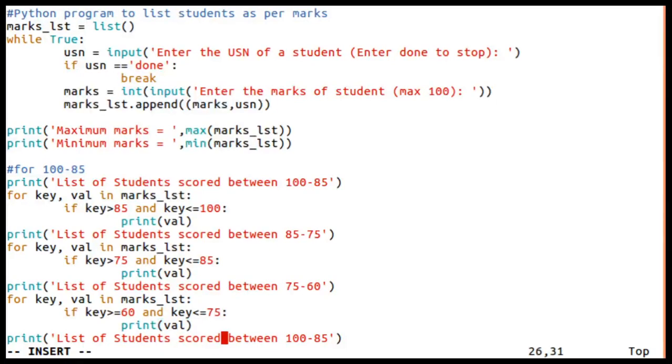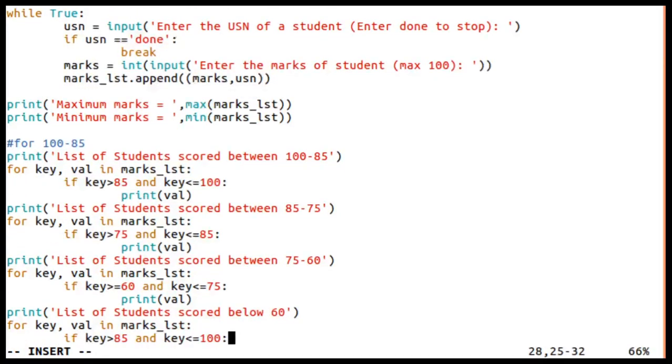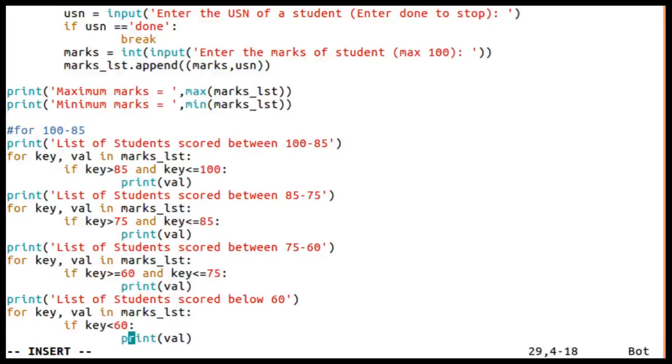And this is students who scored below 60; here it's simple, if it is less than 60 then you consider it. So print that. Let's see now.